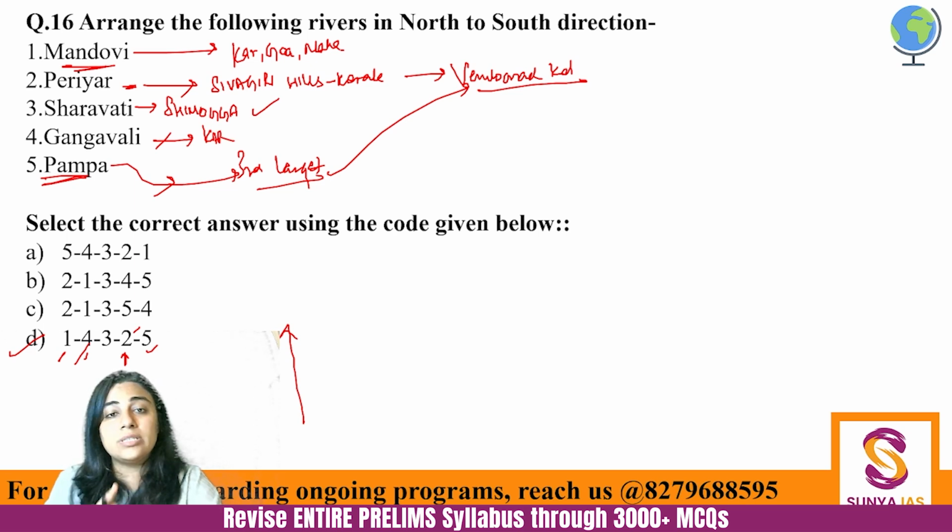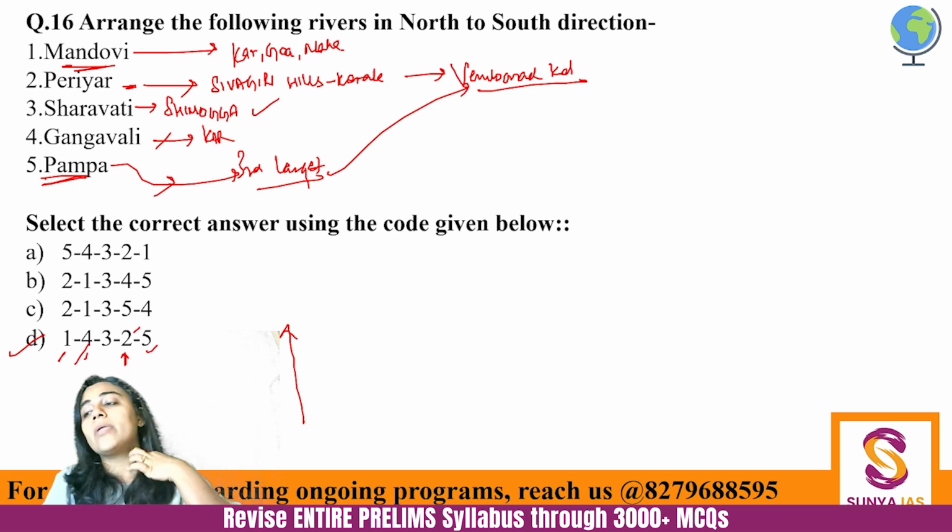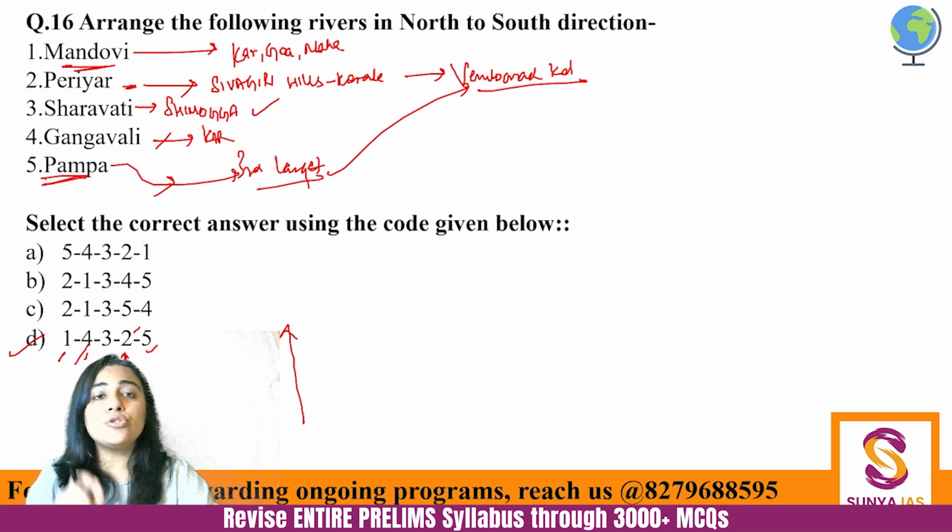But what is important in this particular question, that how with the knowledge of one single river you are able to solve the entire question. That is something to reckon upon. Okay, let's move on to the next one.